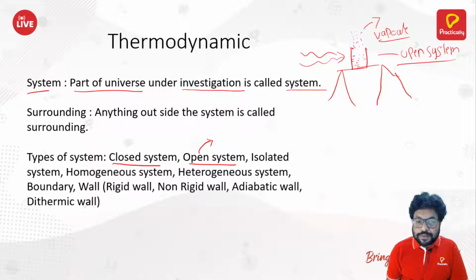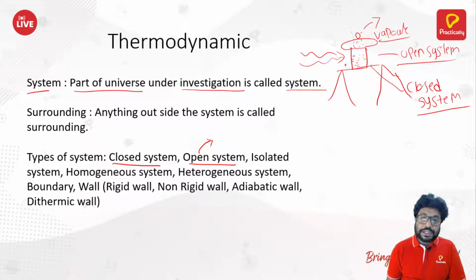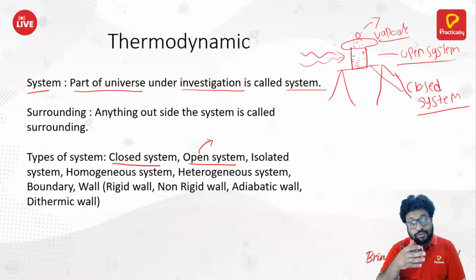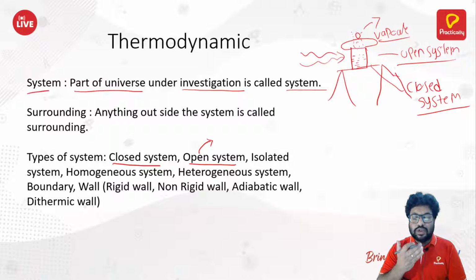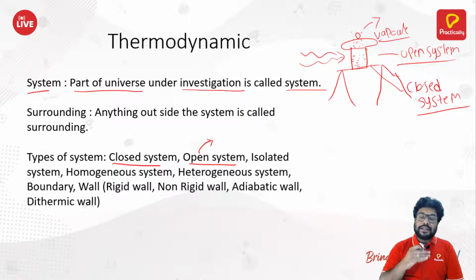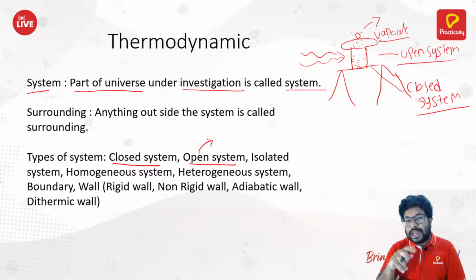Okay, then what is closed system? In a closed system, suppose I keep the lid over it, now this is your closed system. Now there is still an exchange of energy. Whatever amount of radiation is falling on this beaker will increase or decrease the temperature of water. It might convert water into vapors, or if the temperature is too low, it might convert the water into ice also. That means there is an exchange of heat here. Okay, there is exchange of heat, but there is no exchange of matter because you keep the lid over it.